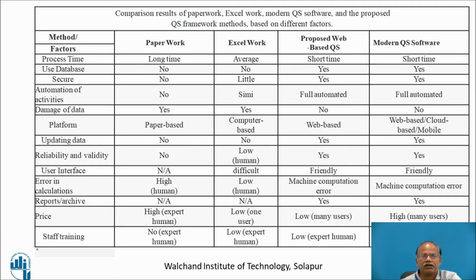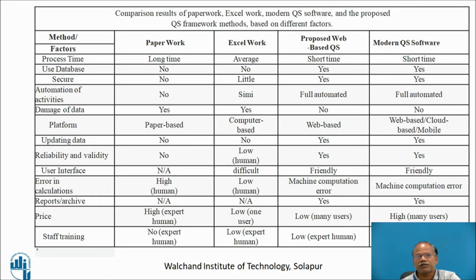There is damage to the data which is possible in case of the paperwork as well as in case of the Excel work, because it may get corrupted, while in modern software as well as proposed framework, these possibilities are less. The platform which is being used for performing the job is of course conventional paper based.